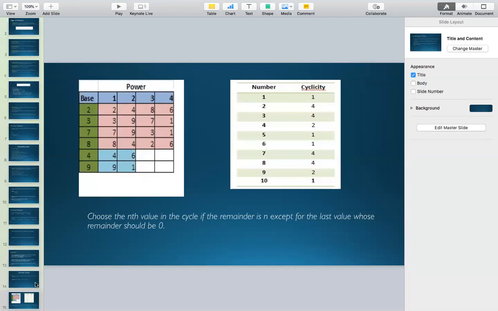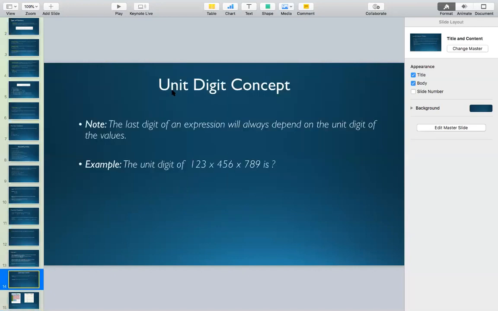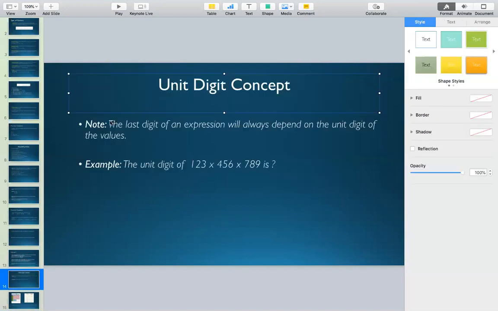Clear? The reason is, as I have told you, when we started the concept of unit digit, what is the note which we read? The note says the last digit of an expression will always depend on the unit digit of the values.